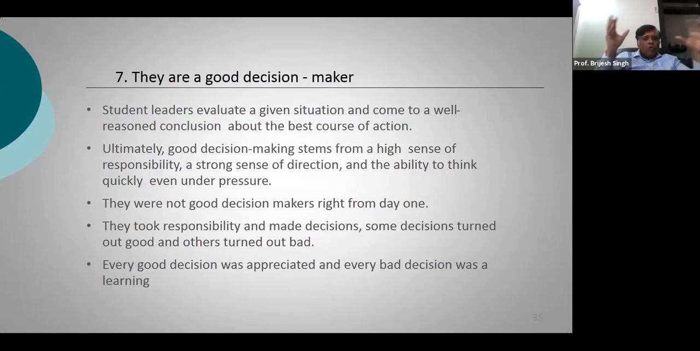Now, when we're talking about good decision making, remember this: good decision making was not developed on day one. Nobody was born as a good decision maker.